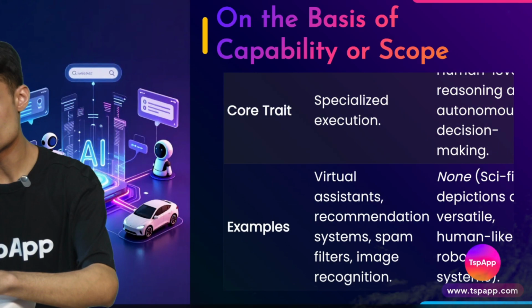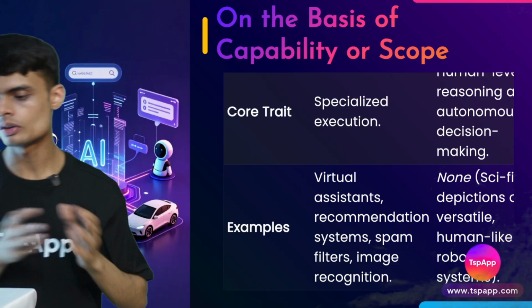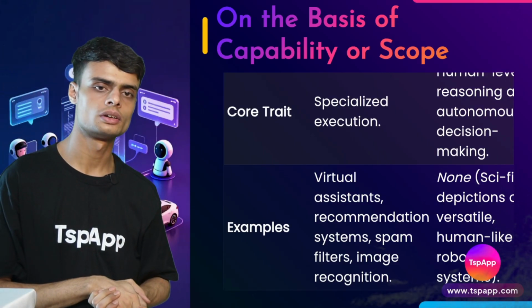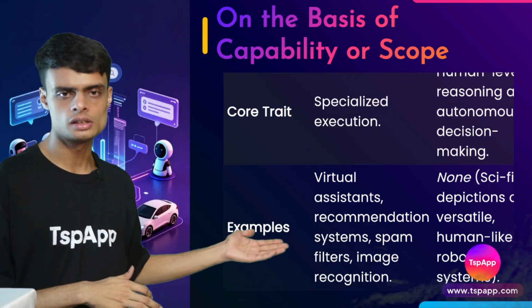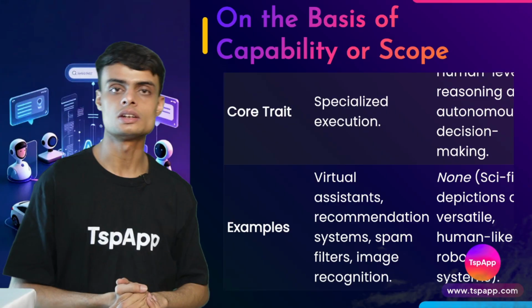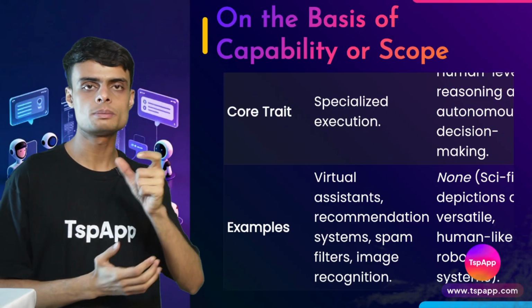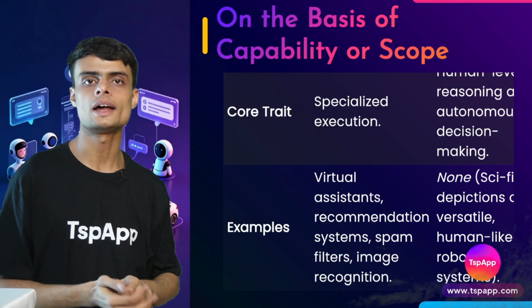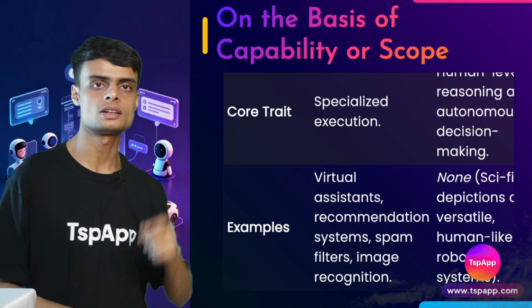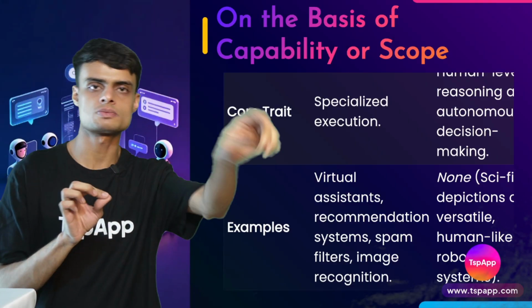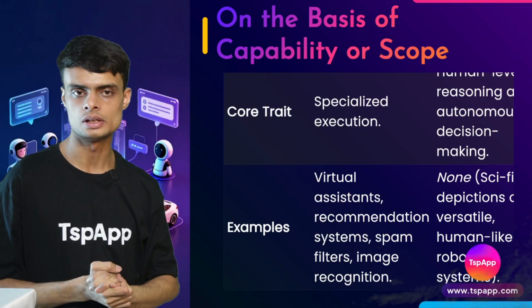Okay, then we have the examples. So this is a very common example: virtual assistant, recommendation system, spam filter. If you have seen spam filters, if an OTP is sent to your email, it often lands in your spam. Okay, so that is a spam filter. That is an AI which is putting that email into the spam folder of the email.